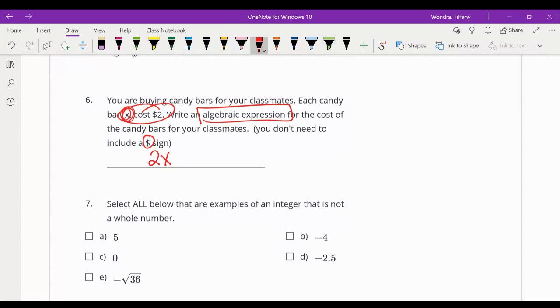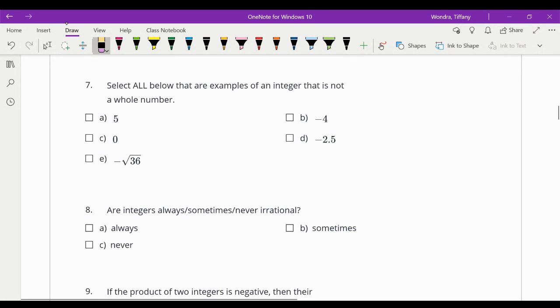How many classmates are you buying candy for? Like, how many candy bars are you buying? I don't know. That's variable. You don't know how many candy bars because you don't know how many classmates. All I know is that it's $2 for each candy bar, and so depending on how many classmates, it'd be $2 times how many candy bars you need. But when you type it in, it said not to put the $. Okay, so 2x, 2 times that.